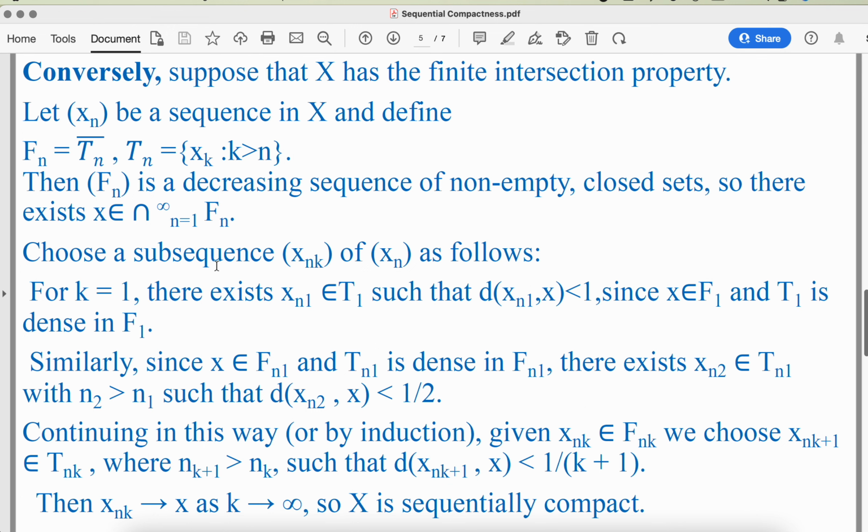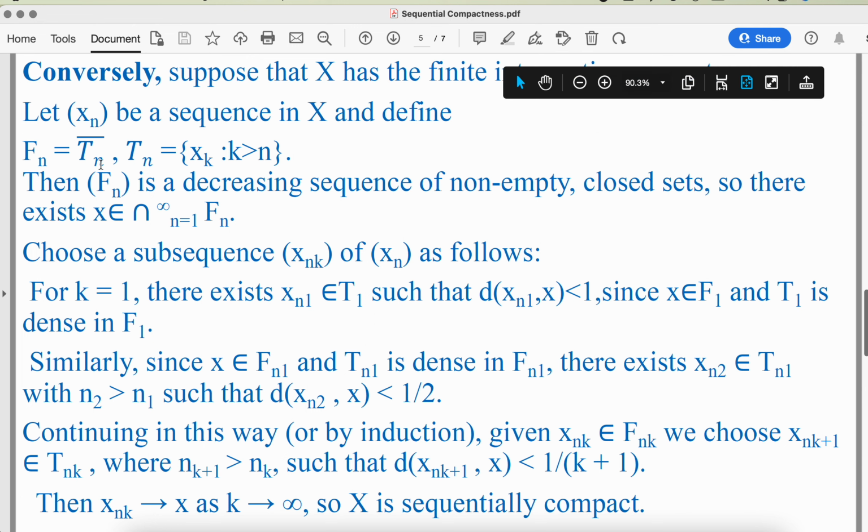Now we select a subsequence xnk of xn as follows. For k equal to 1, there exists xn1 belonging to T1 such that the distance of xn1 from x is less than 1, since x belongs to F1 and T1 is dense in F1, because we have defined Fn equal to the closure of Tn, that is Tn bar.